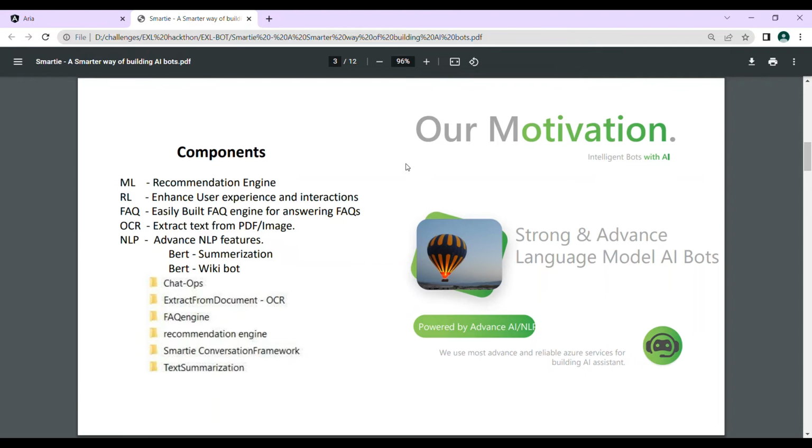And then we even have a Wikibot, where our bot is able to answer questions on topics from Wikipedia.